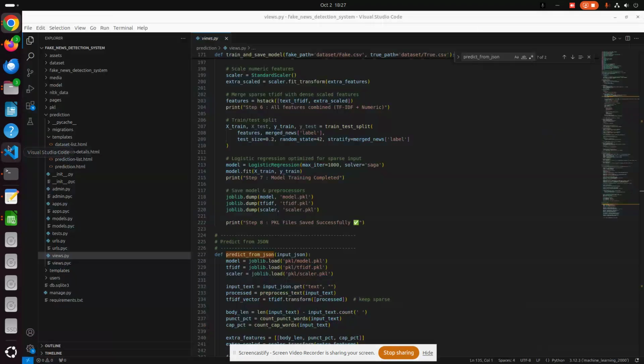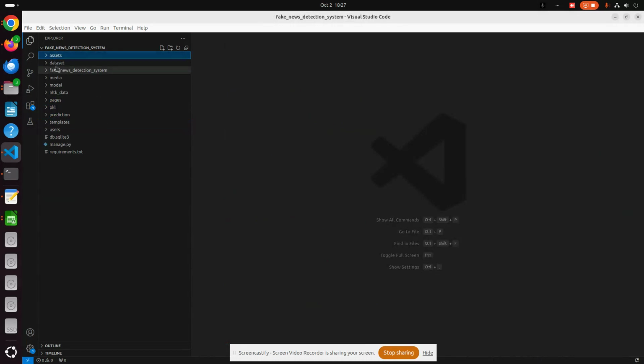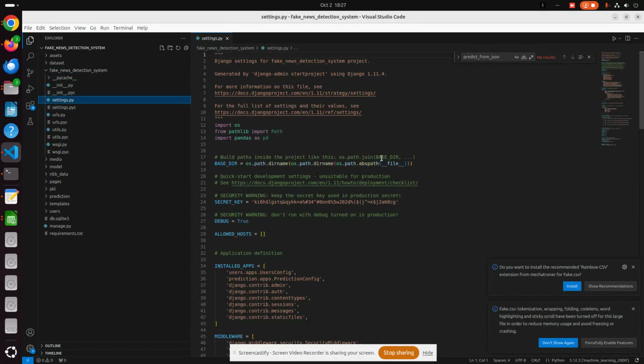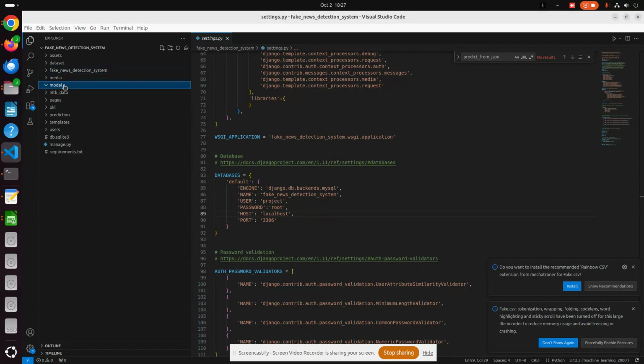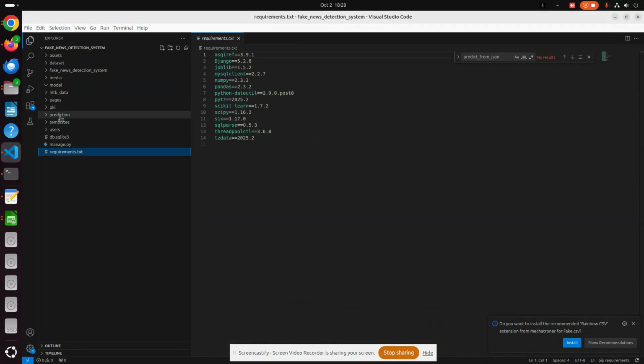So let me go through the file structure here. This is assets. In datasets you can see there are two datasets, fake and true. This is the fake news. These are all the database settings. And then if you check the model, the analytical data we have downloaded on the local system, and these are all the pickle files we trained. This is the requirements.txt, and these are the templates. So all these things we have developed inside this project.